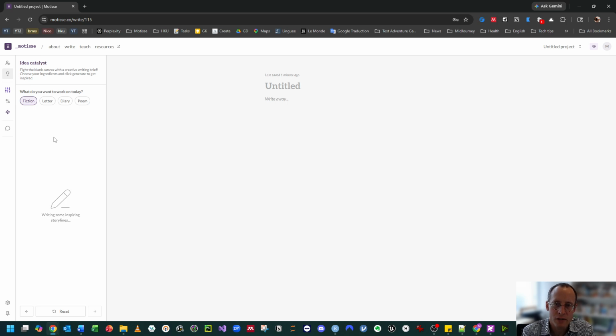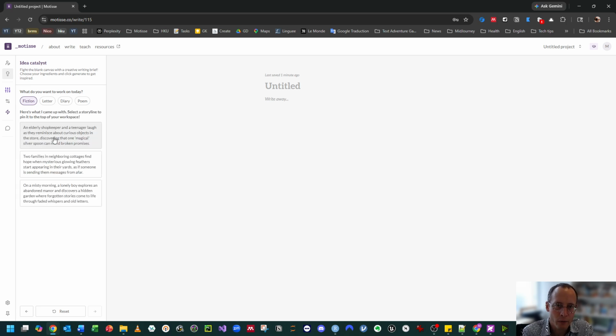And now Motisse is working in the background. It will take a few seconds. And now I get some suggestions for a story. First one: an elderly shopkeeper and a teenager bond as they reminisce about curious objects in the store, discovering that one magical silver spoon can mend broken promises. Here you can see personalization at work very easily. There is an elderly person, there is a teenager, and there is a magical object. And that relates quite clearly to my personalization.